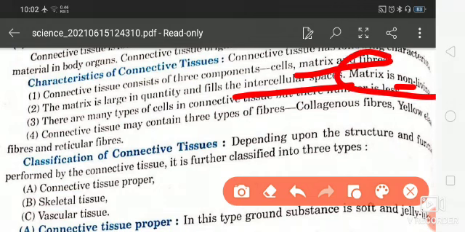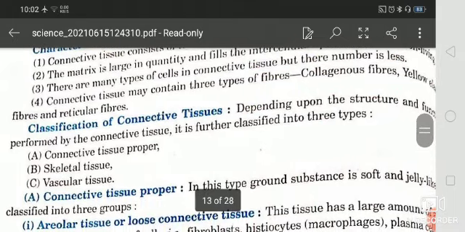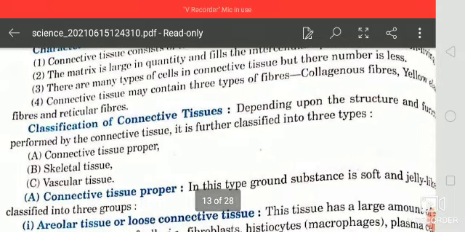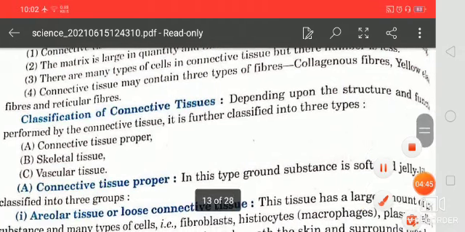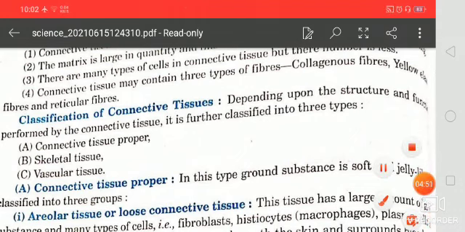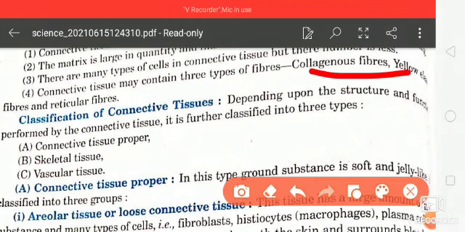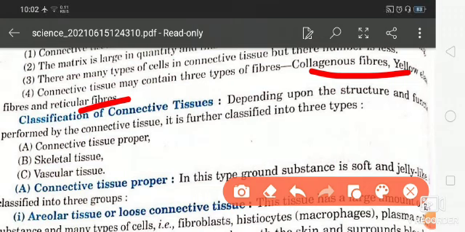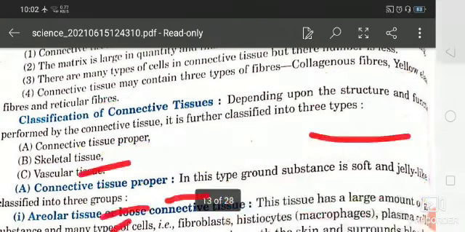There are many types of cells in connective tissue, but their numbers are few. Connective tissue may contain three types of fibers: collagenous fibers, yellow fibers and reticular fibers. So these are the fibers. The classification of connective tissue is connective tissue proper, skeletal and vascular tissue.